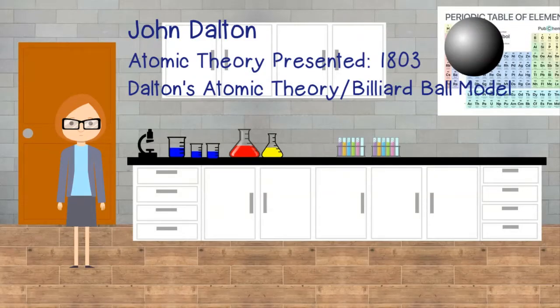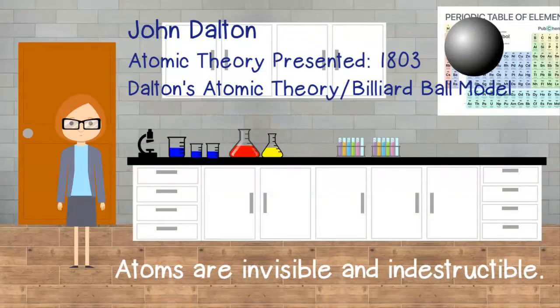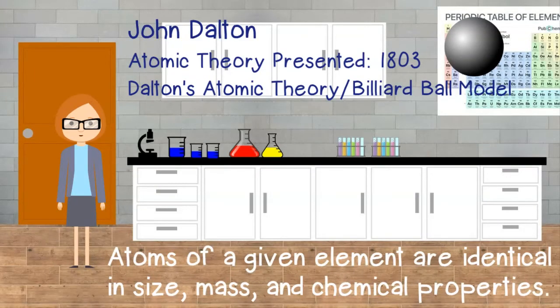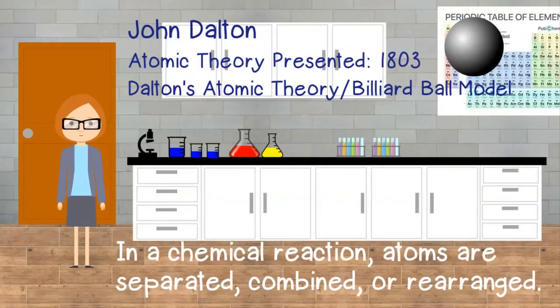The components of Dalton's atomic theory are: matter is composed of extremely small particles called atoms. Atoms are invisible and indestructible. Atoms of a given element are identical in size, mass, and chemical properties. Different atoms combine in simple whole number ratios to form compounds. In a chemical reaction, atoms are separated, combined, or rearranged.